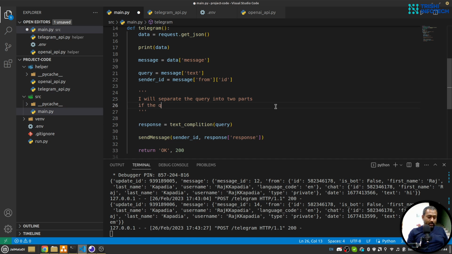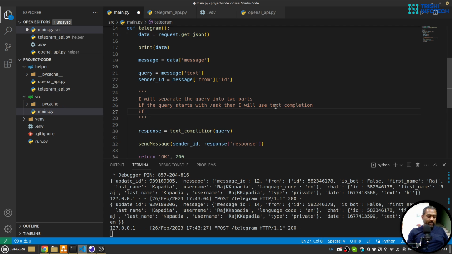If the query starts with ask, then I will use text completion, and if the query starts with, let's say, image, then I will use image generation.